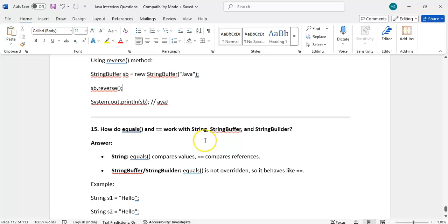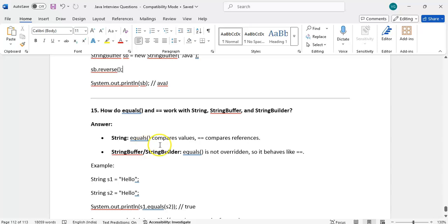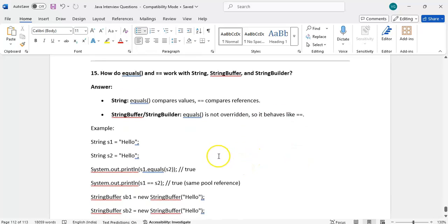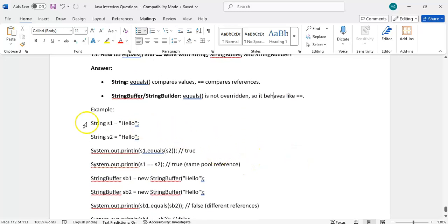How does equals work with StringBuffer and StringBuilder? The equals method will compare values, and the double equal to operator will compare memory addresses. Just now we have seen this in the previous question. In StringBuffer, the equals method is not overridden, so it behaves like double equal to. There is no equals overridden in StringBuilder and StringBuffer, so it will behave like double equal to only.